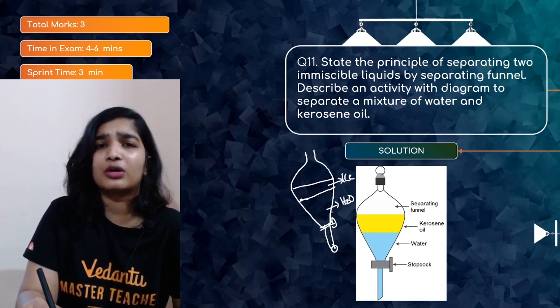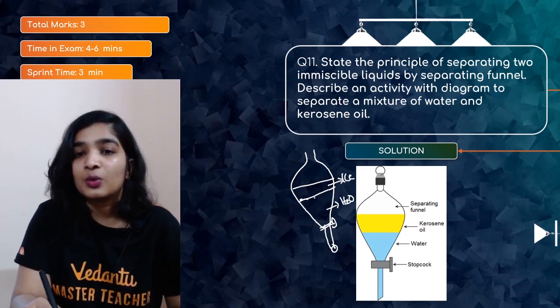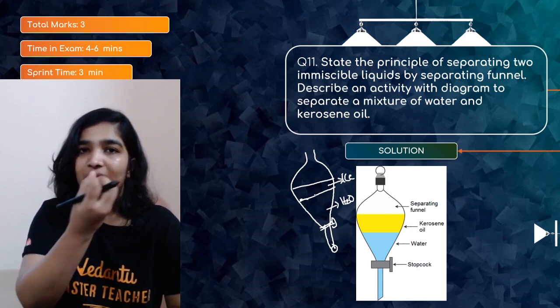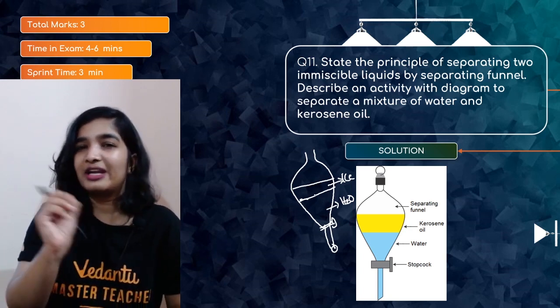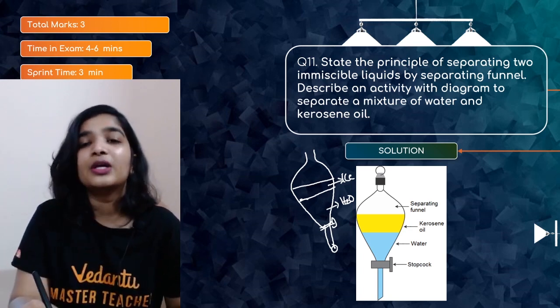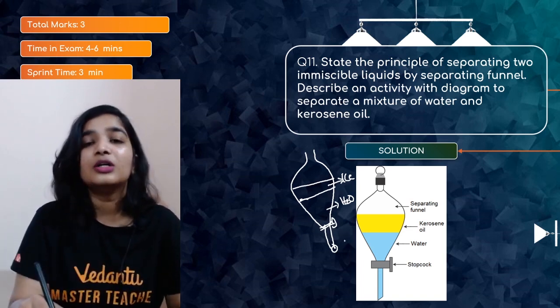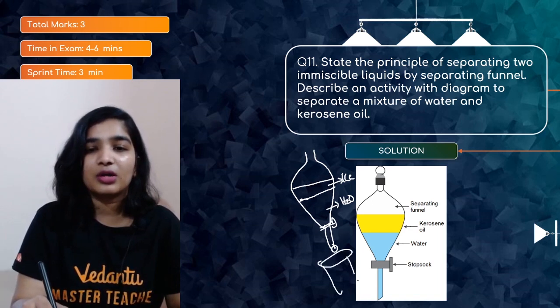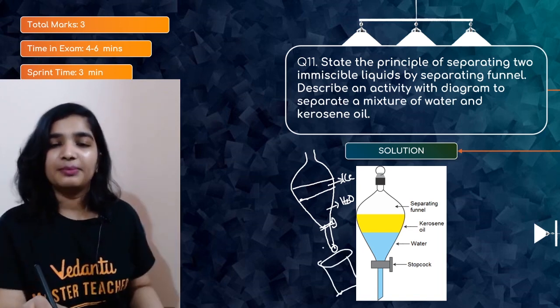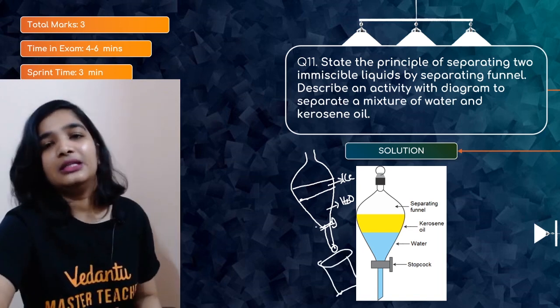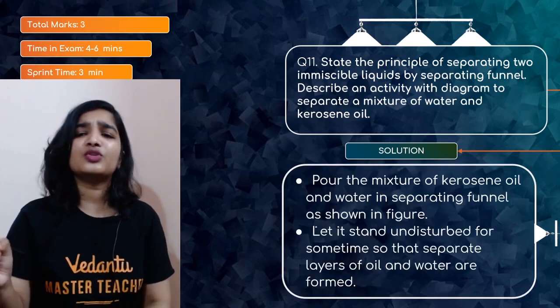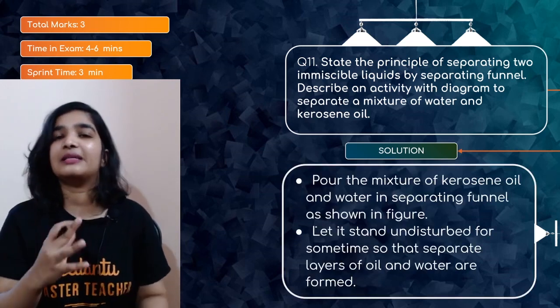Very important, you have to be extra careful. When almost all the water has come out and you are left with a very small amount of water, carefully take out only the water and then close the stopcock. In the receiving beaker you have water, so get another beaker to collect the kerosene. Pour the mixture of kerosene oil and water into the separating funnel.